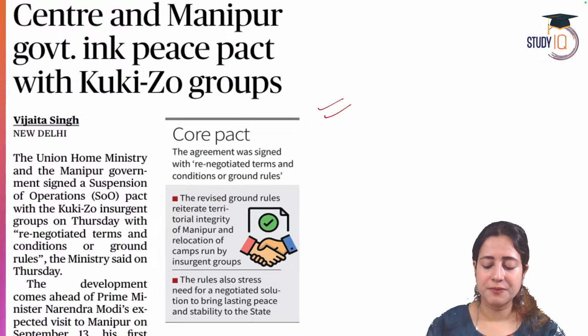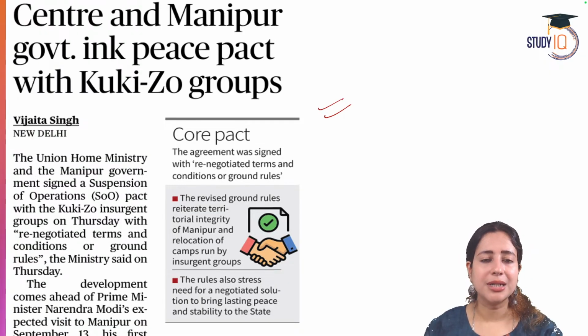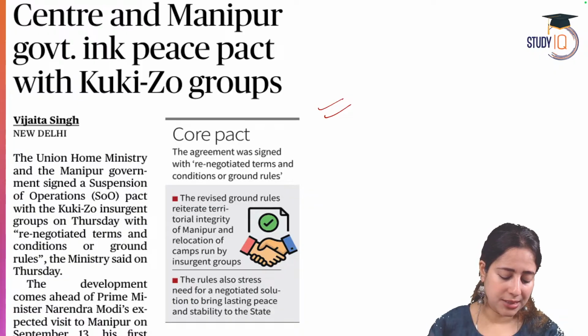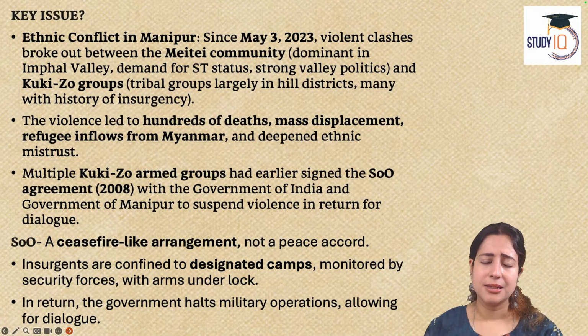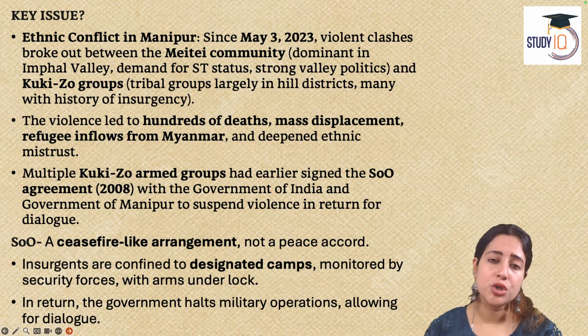Okay. With this, one of the last articles for the day, quickly: the central government has signed a peace agreement with Manipur. In Manipur, for the last 2 years, there has been an ongoing tribal insurgency, a communal conflict between two groups of tribals, the Kuki-Zo and the Meitei. Both are fighting over a clash of interest, and the fact that one was being given scheduled tribe status, which was not acceptable to the other tribal group. This created irreversible conflicts, killings, genocides, harassments of all kinds. After these many years, the government is trying to negotiate a peace deal here.